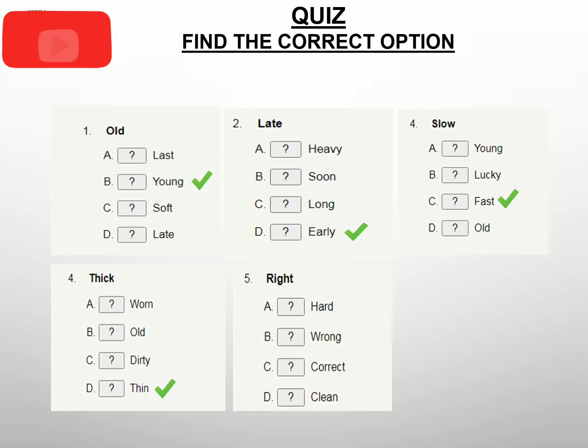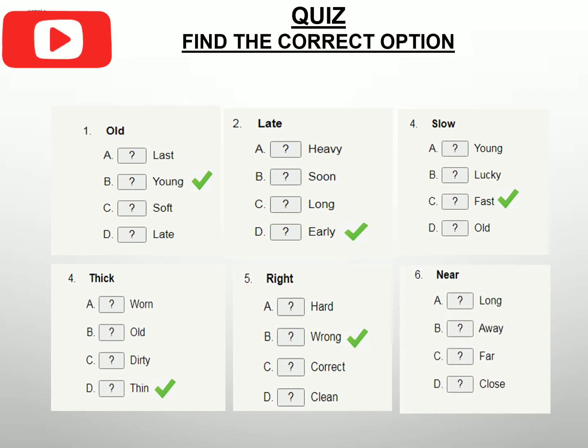Next is right. Hard, wrong, correct, clean. What could be the opposite? Can you find the correct antonym of right? Wrong. Excellent. You are doing very good. So the antonym of right is wrong.